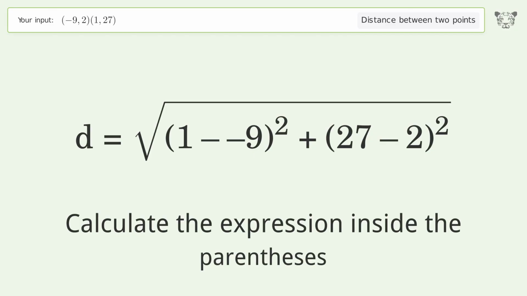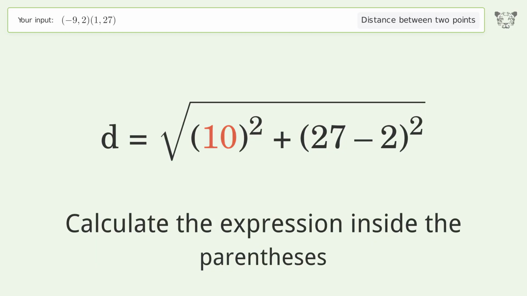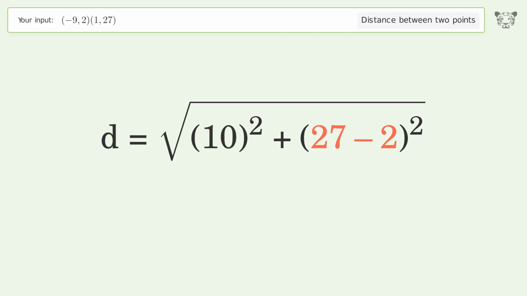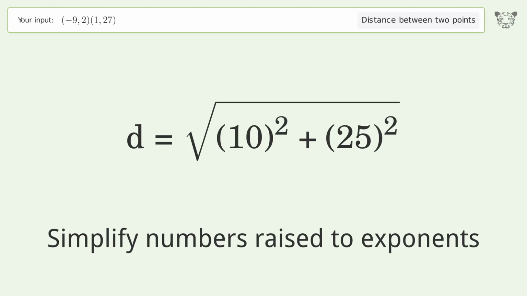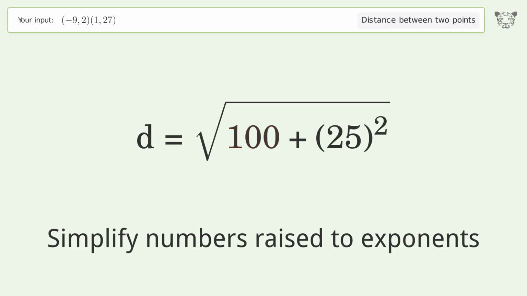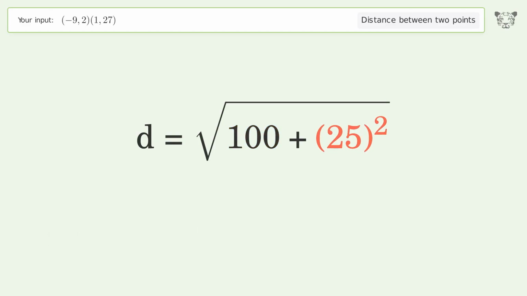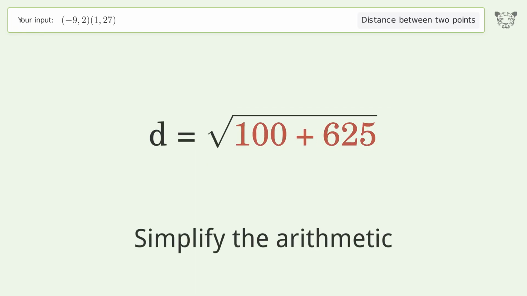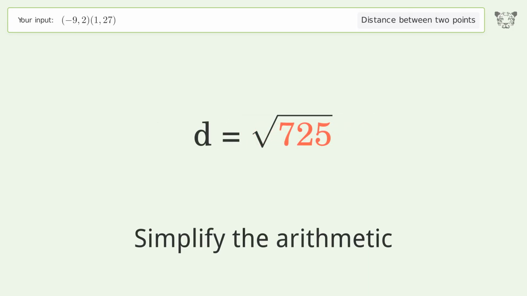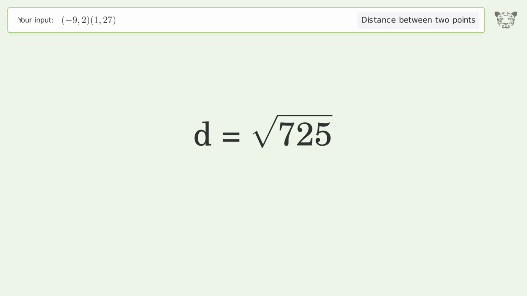Calculate the expression inside the parentheses. Simplify numbers raised to exponents. Simplify the arithmetic. And so the distance between the 2 points is the square root of 725 or 26.926.